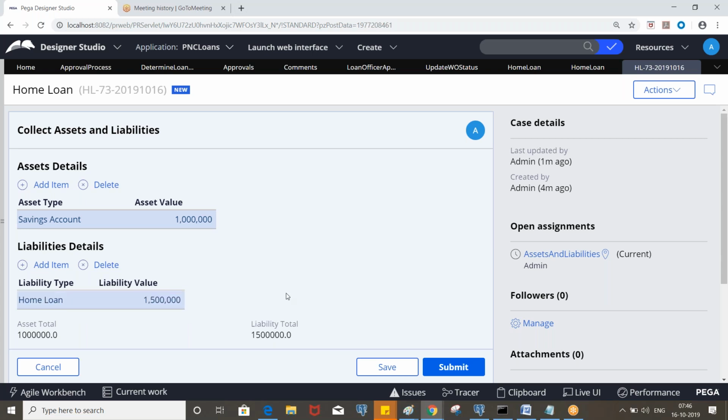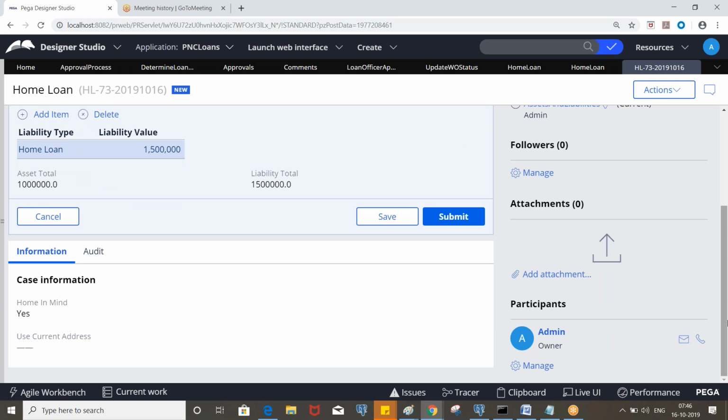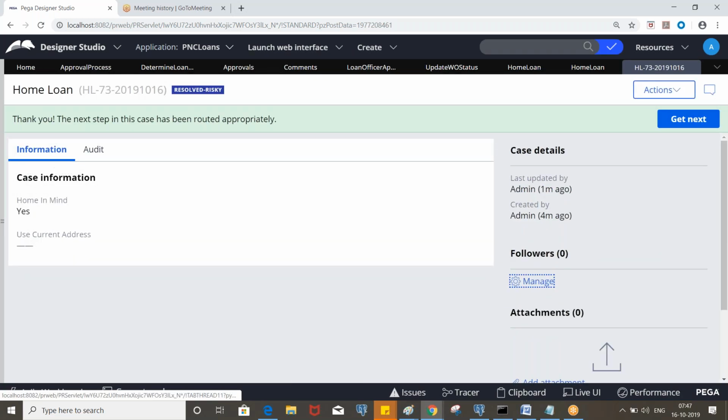Obviously it has to go for risky. If it goes for approvals, then there is some issue with the logic, right? So submit it. It's completed. Now go to the clipboard, and here you will see the status itself. Here itself, resolve risky. That means it is working as expected in this scenario.